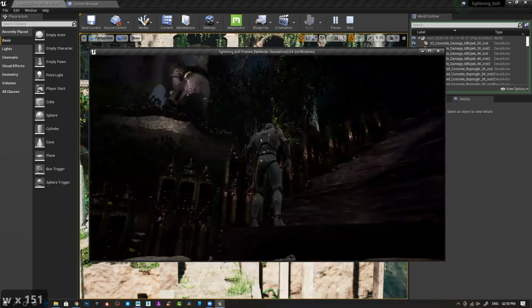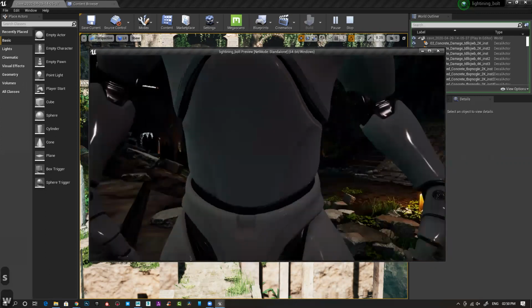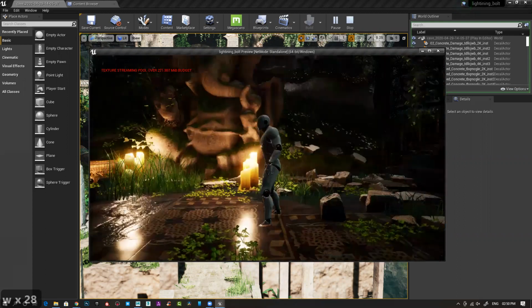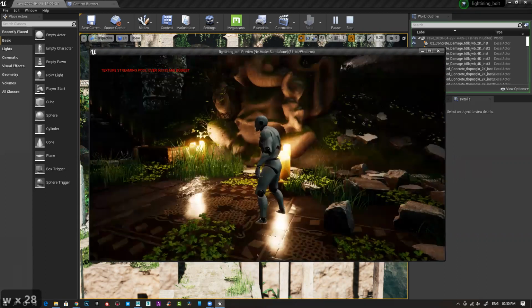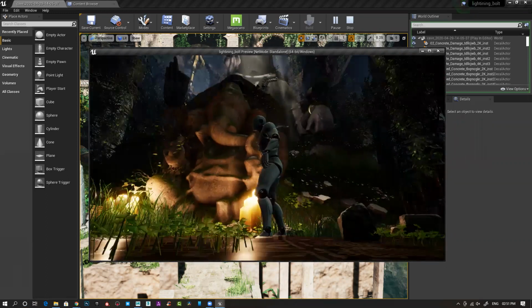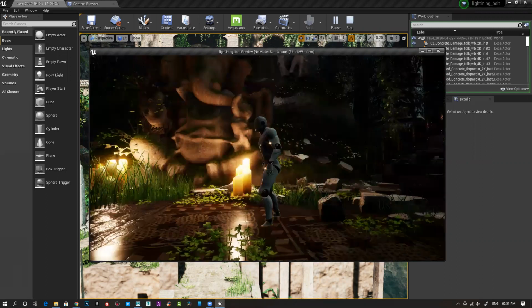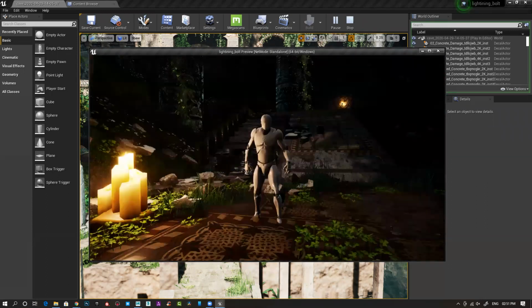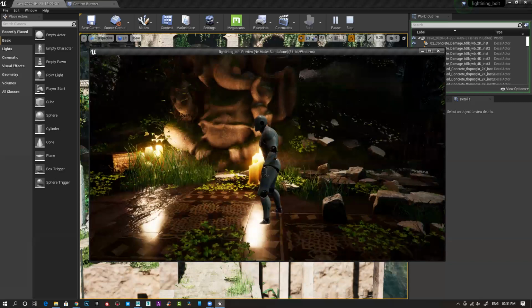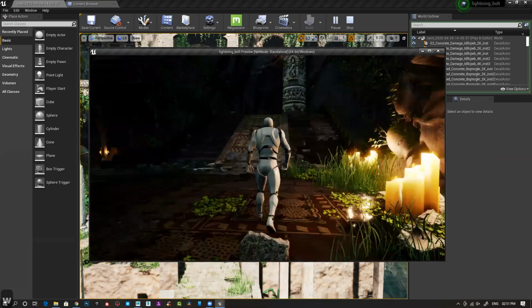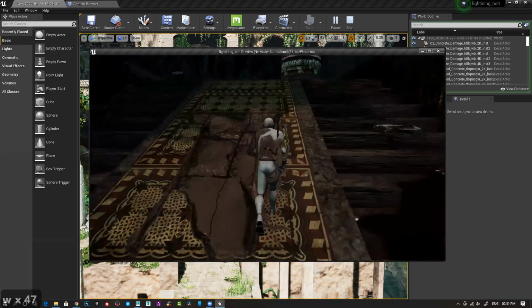It's running. There's a scale issue. When we started, there was one more thing we missed in this particular project: scaling. This is really huge. Even if the monolithic statues can be huge, the candles cannot be that huge. It's like half of this mannequin, this character. Those couple of things we missed.